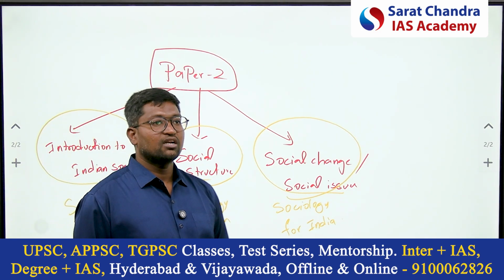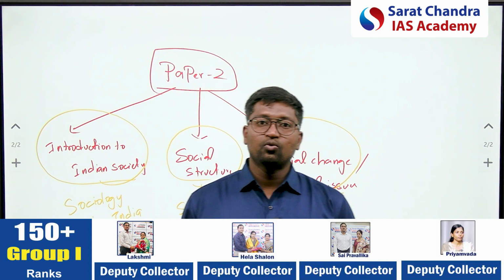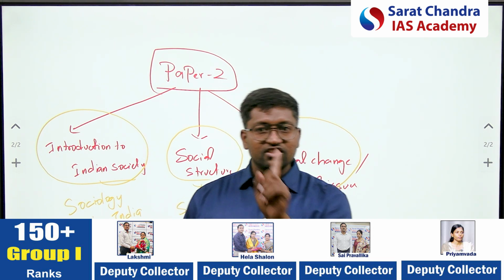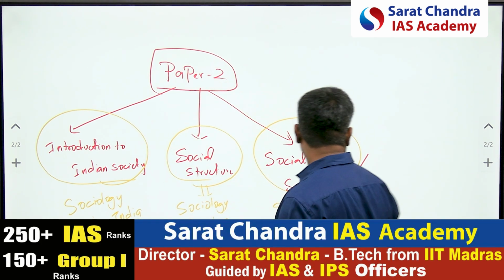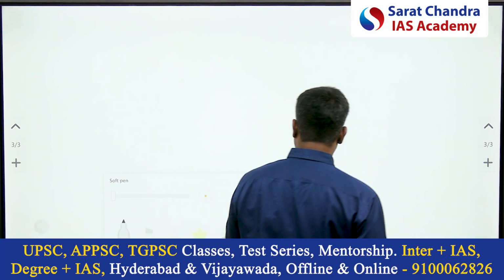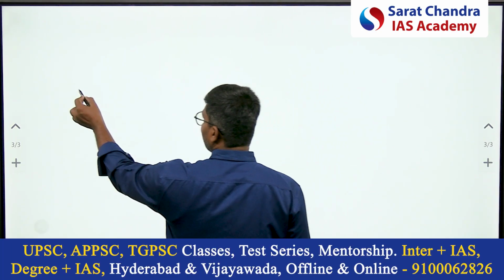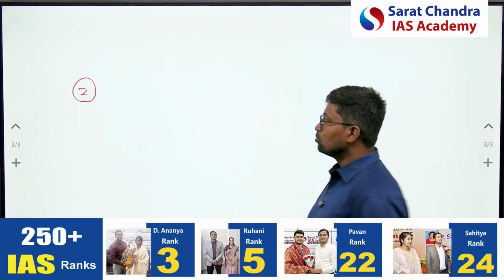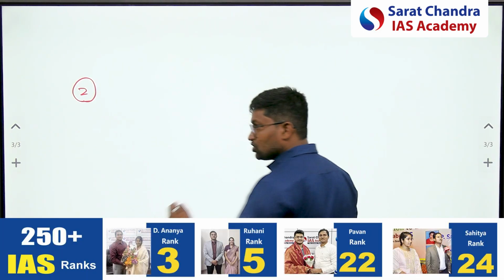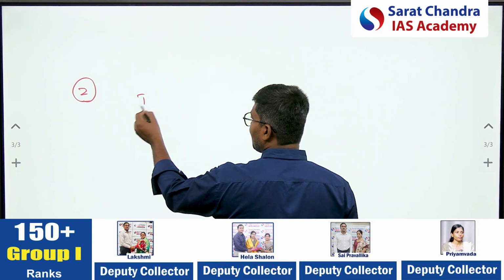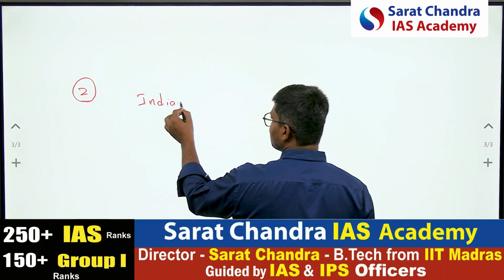Unfortunately, no students are able to highlight this very subtle issue. This is the first reason why students are not able to get good marks. The second reason: when students are asked to write an answer for sociology paper 2, unfortunately they are writing an answer for Indian society.